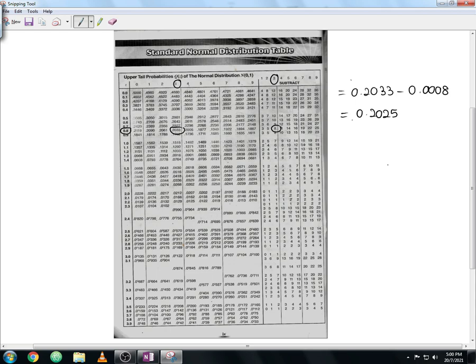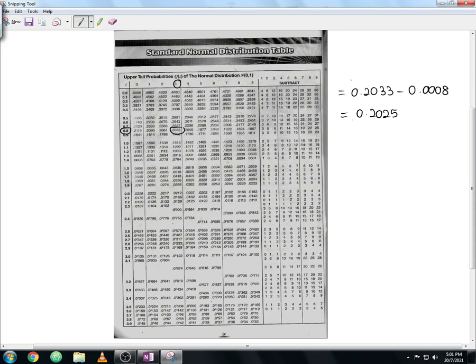You calculate this, you should get your answer as 0.2025. Just in case the question didn't have the third decimal value, you erase this. For example, you calculate and get 0.83 as your Z value, so this will be your final answer, 0.2033. But in this case, you have three decimal values, so 0.8, 3 and 3 over here.